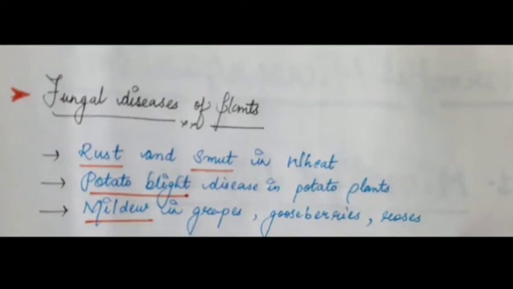Next comes fungal disease of plants. So fungi can infect the plants in various manners.